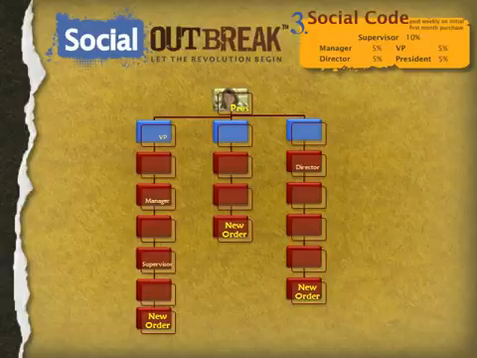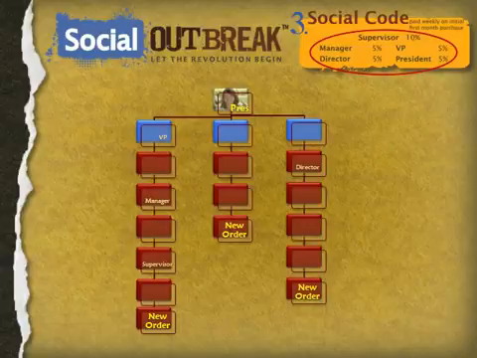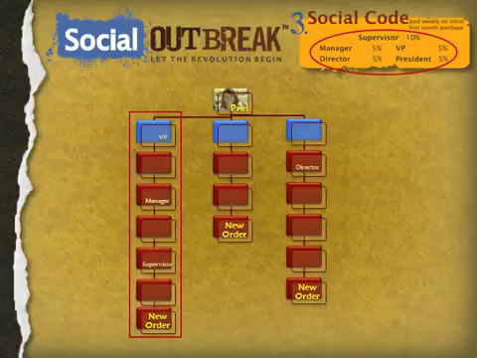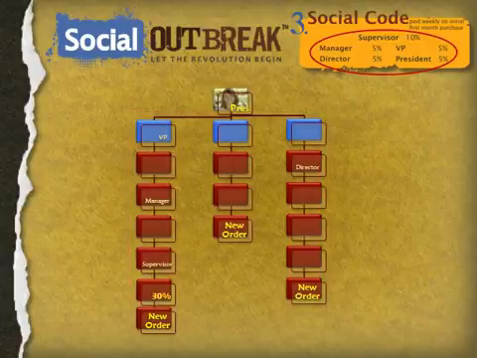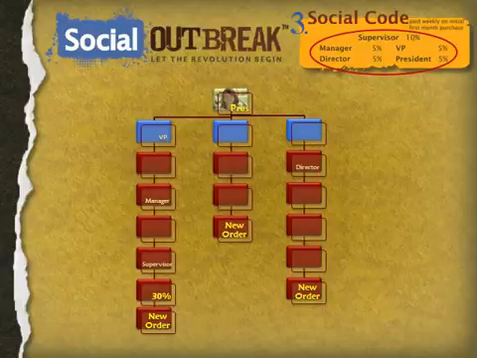So now we simply look at the ranks of the individuals in these sponsorship trees and compare them to this section of the social code bonus so we can see how much they have earned in the payout. Let's look at this example of the group on the left. A new order comes in from the bottom, and 30% commission on that new order is rolling up looking for a payout. It finds a supervisor.